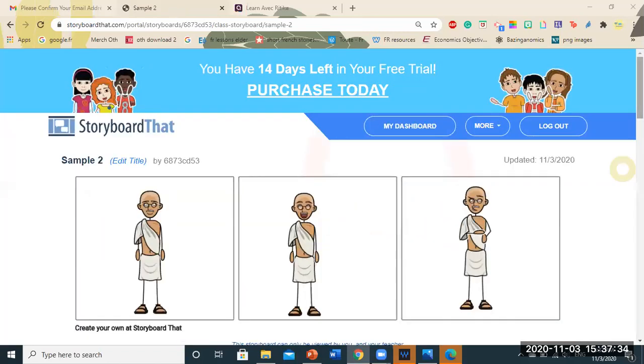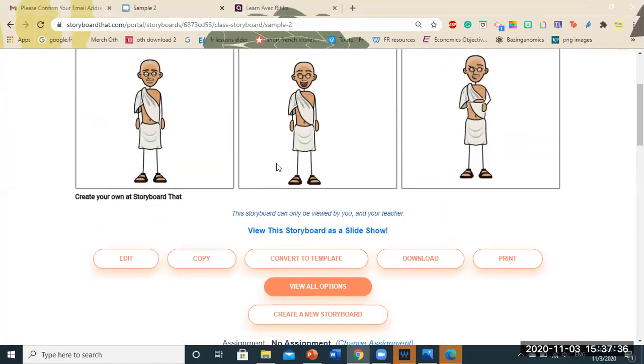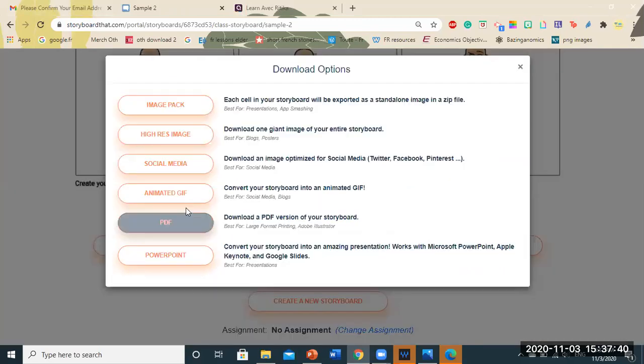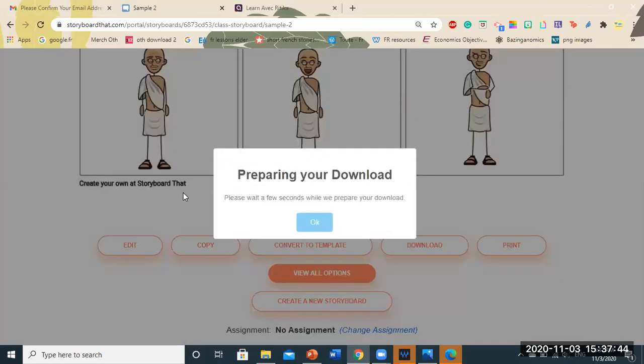So it's taking a minute, but yeah. So now you will just click on download animated GIF and it will automatically download. So you see preparing your download. It takes a few seconds. So I'm going to show you all how the GIF looks.